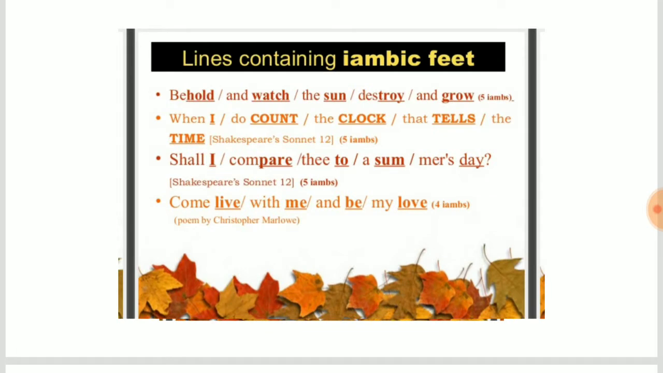Lines containing iambic feet. Here are some examples of iambic feet: behold and watch, the sun, destroy, and grow. So here are 5 iambs. Okay, behold. Here be is unstressed and hold is stressed, and is unstressed and watch is stressed, the is unstressed, sun is stressed, de is unstressed, stroy is stressed, and is unstressed, and grow is stressed. So the line has iambic feet.